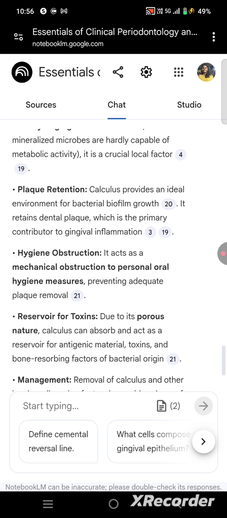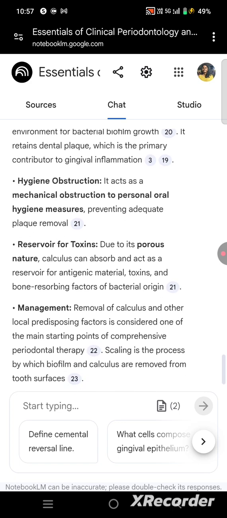The hygiene obstruction: it is a mechanical obstruction to potential oral hygiene measures, preventing adequate plaque removal, and a reservoir of toxins due to its porous nature. The calculus can absorb and act as a reservoir of antigenic material, toxins, and bone resorbing factors of bacterbacterial origin.